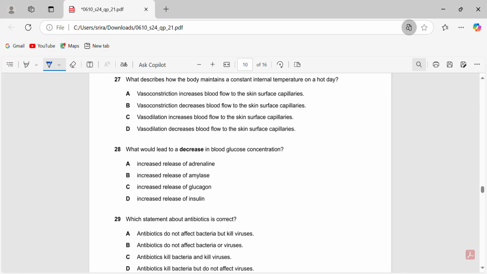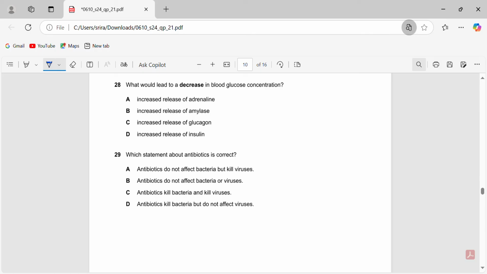27C. How does the body maintain a constant internal temperature on a hot day? So on a hot day you're trying to maintain your body at a cool temperature, so vasodilation is going to occur to allow your blood to flow closer to the skin surface, so more heat can escape by conduction, convection, or radiation. So vasodilation increases blood flow to the skin surface capillaries. 27C straight away. We know the answer.